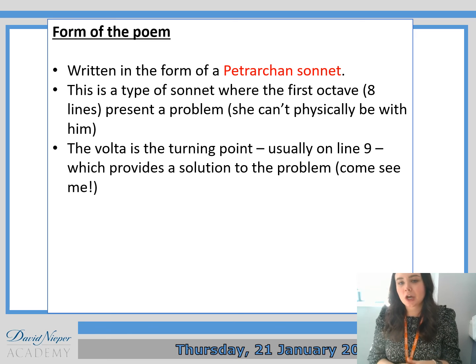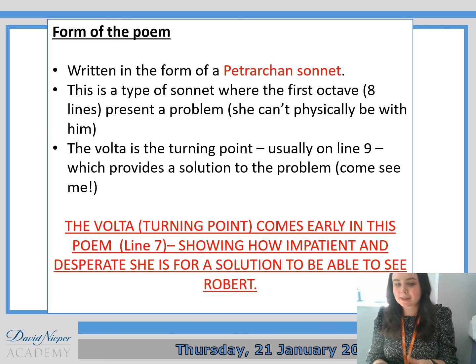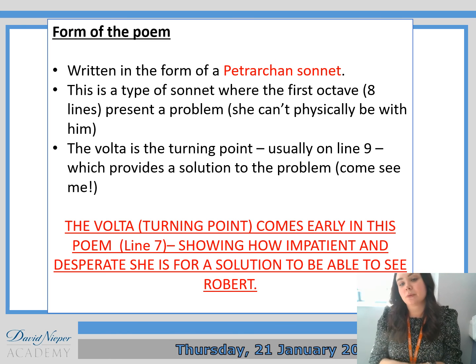The volta is the turning point. It usually happens on line 8. However, it comes at line 7 in this because she's so impatient and she's desperate. She's desperate for a solution and a way to be able to see Robert.